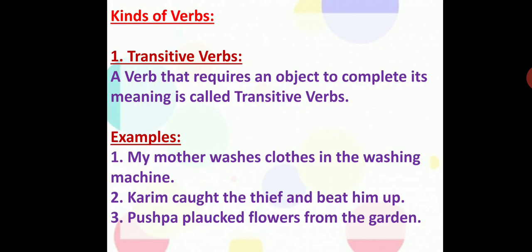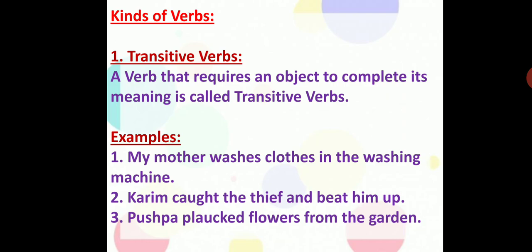Let us go quickly to the kinds of verbs. There are altogether three kinds of verbs: transitive, intransitive, and verbs of incomplete predication, which is also called in the shortest way the complement. The first one, transitive verbs.